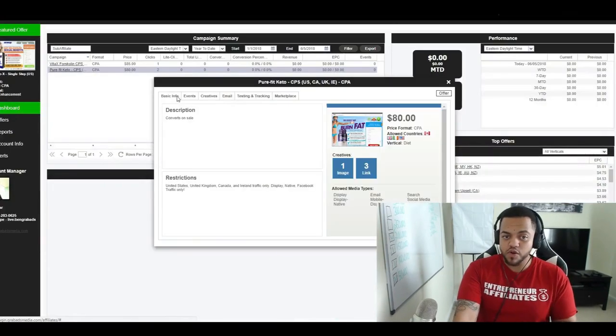So now that we've gone over this, keep in mind, always pay attention to this side right here. We get paid $80 for the sale, cost per action. Allowed countries: Canada, United States, Ireland, United Kingdom. And right here, allowed media types: display, email, search, social media. You guys are going to be learning social media in the Facebook ad section. So when you're choosing an offer, start to think about what methods are allowed.